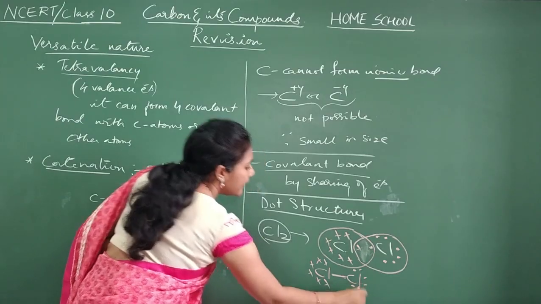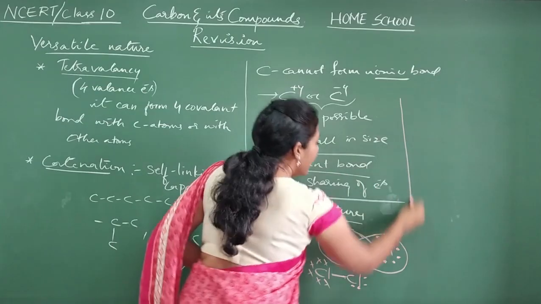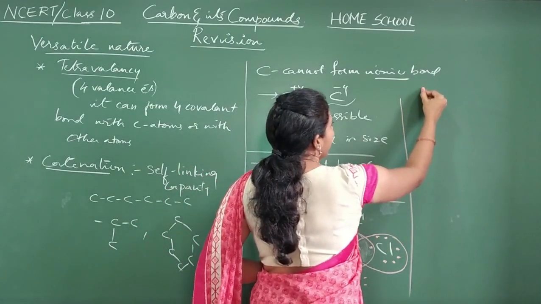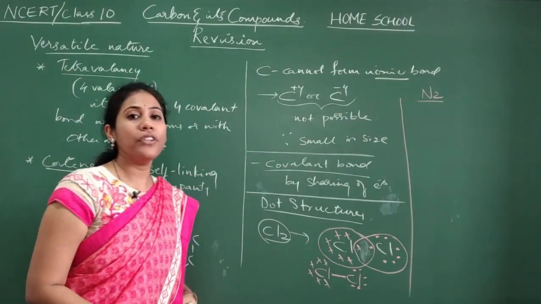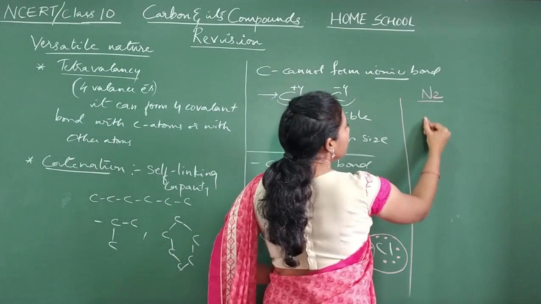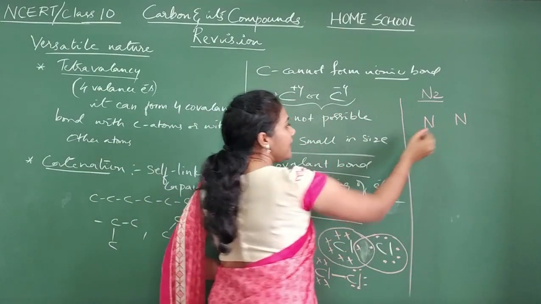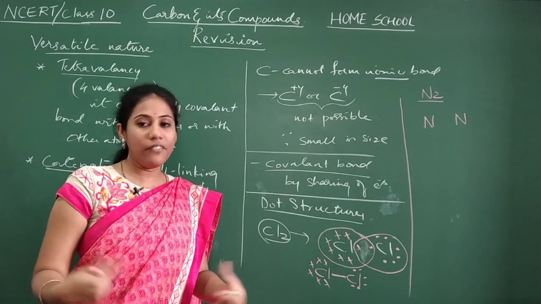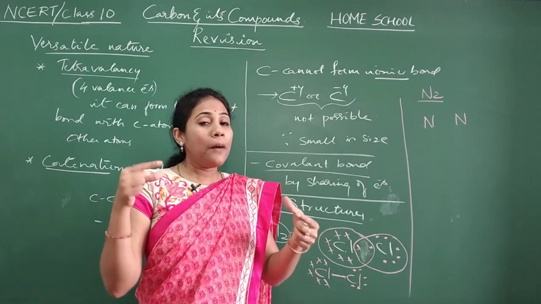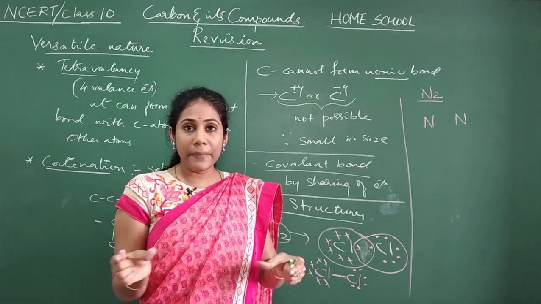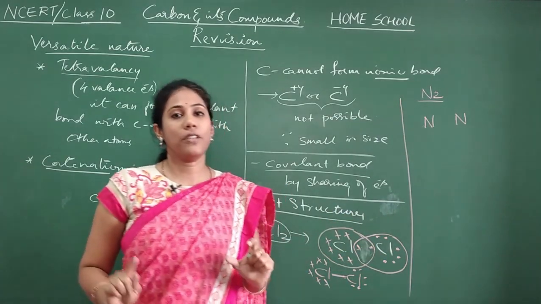Okay, this is the dot structure of Cl2. Similarly, the dot structure of the N2 molecule. Similarly, you have to work on it for the N2 molecule. So how do you do it? 2 nitrogen atoms you will write side by side. How many valence electrons are there in nitrogen? 5 valence electrons. You should have this idea. This is the basic idea you must know before working with the dot structure: how many valence electrons are there in which element.